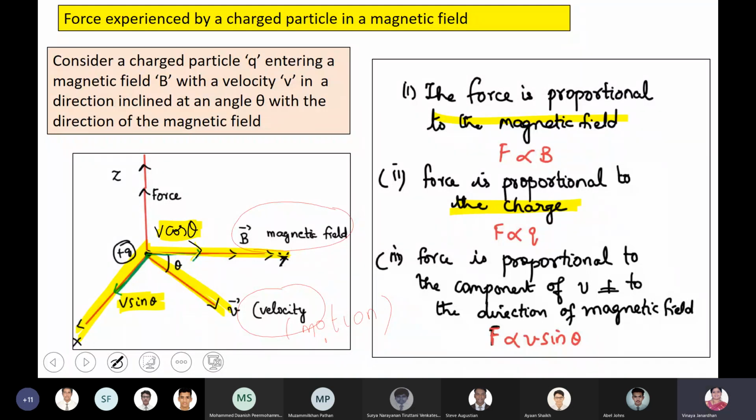So all these three things together, can you put these three things together? F is proportional to what? Combine all the three together. F is proportional to B Q V sin theta. Introduce a constant of proportionality, and for the sake of simplicity take it as 1. So F is equal to B Q V sin theta. It depends on the vertical component.